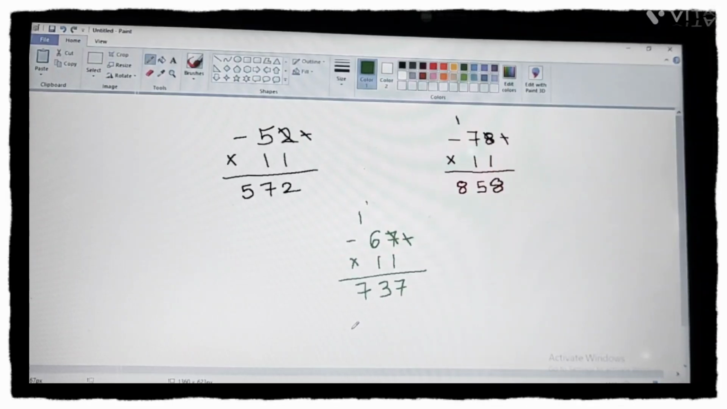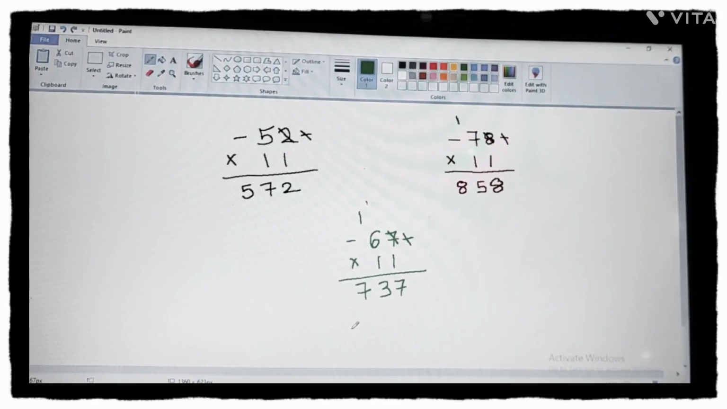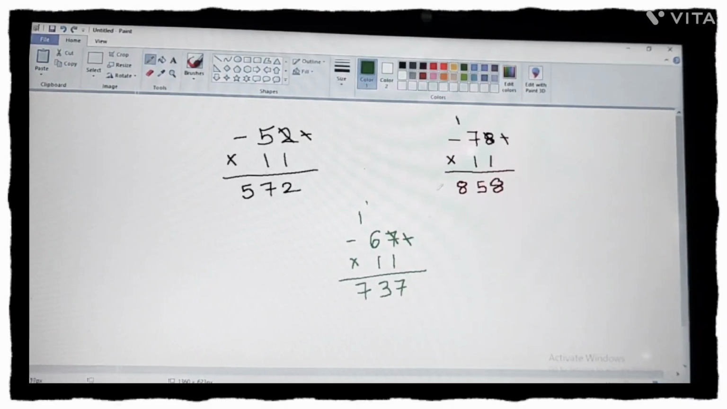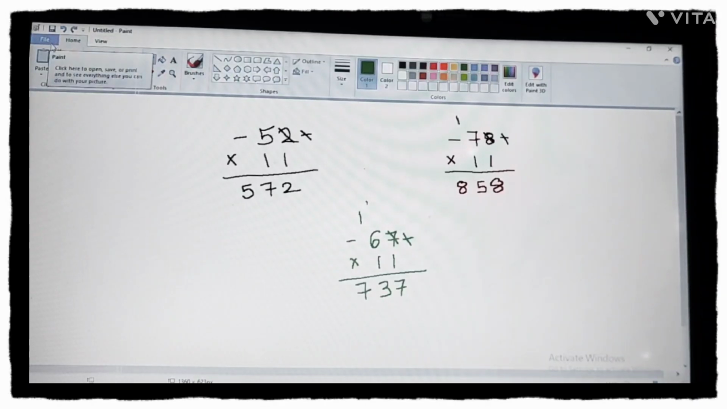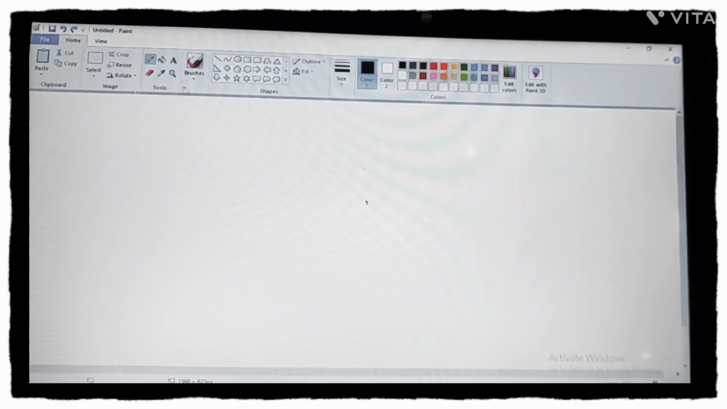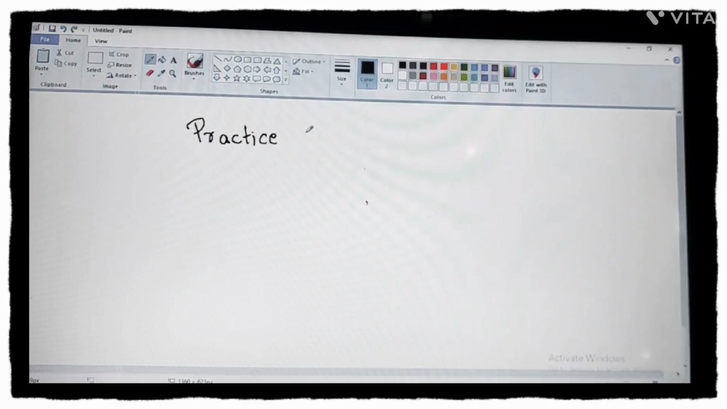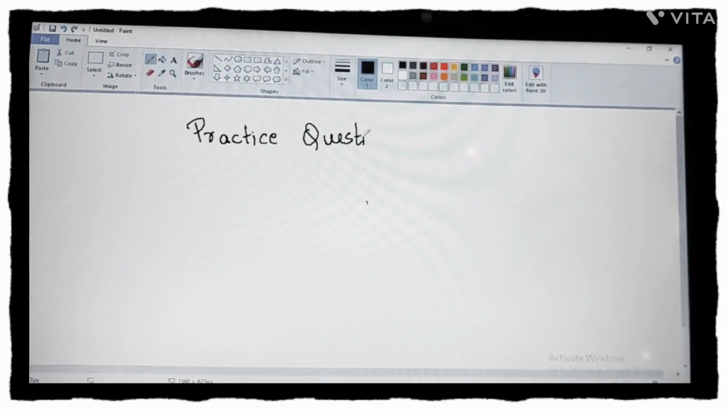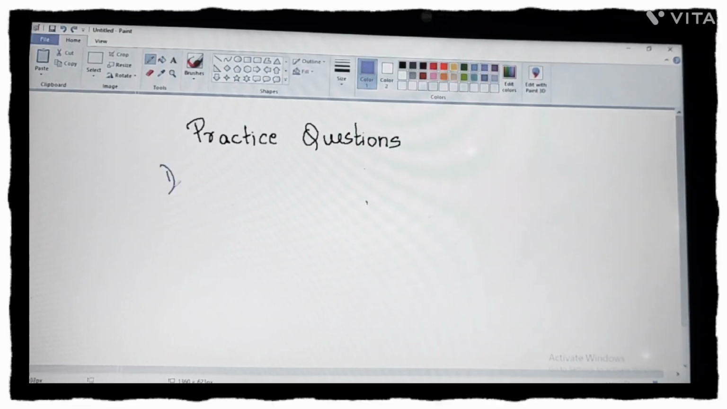So it is 737. If you want, you can check the answers with the calculator also, or you can use the old method and you can check the answer कि आपका correct आ रहा है या नहीं. Okay. Now few questions I am giving to you. Now you will solve those questions on your own. Few questions for practice. या आप खुद से सॉल्व करोगे in your book so that you get a thorough knowledge about it.